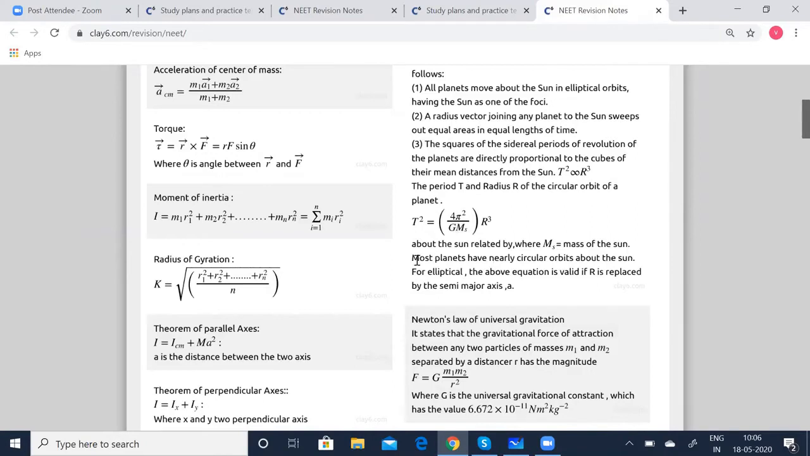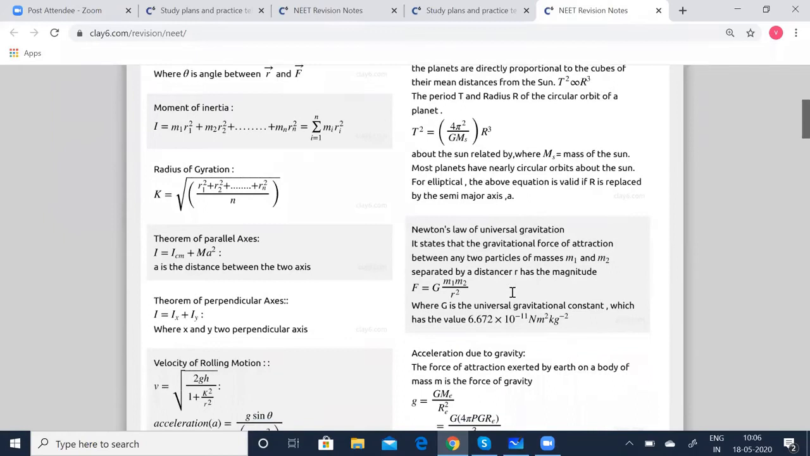Most of the planets have nearly circular orbits around the sun, but we take it as elliptical only. For elliptical, the above equation is valid if R is replaced by the semi-major axis A. So generally we take it as circular for calculation purposes, but if it is taken as an elliptical orbit, then instead of R, we can take the semi-major axis A. You know, the major axis is going to be 2A.